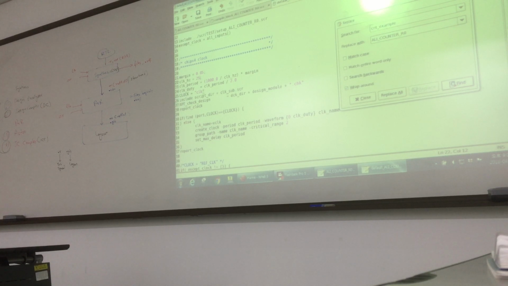Secondly, here you can see the clock, this one CLK. So in this script, its name is small CLK, but our name is capital CLK. So they are different. So we will change it. CLK, and save. So this is all about the changes that we have to do in script files.